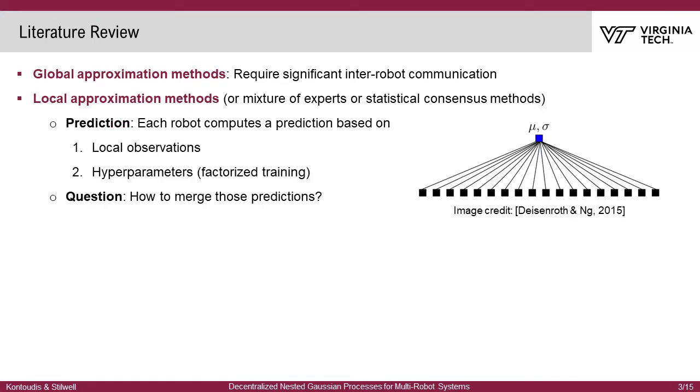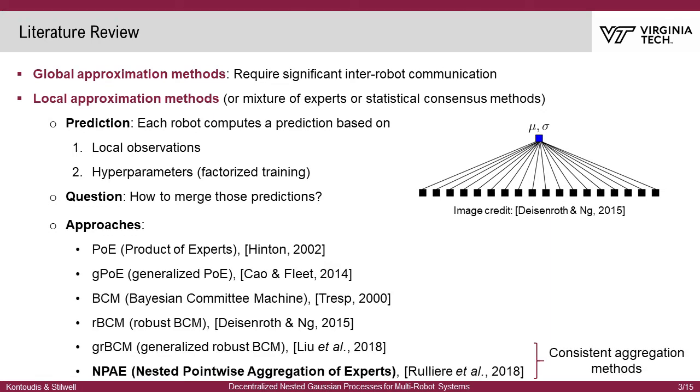These methods entail for every robot the computation of a prediction value based on local observations and the hyperparameters from the training. Now the question becomes how to merge the local predictions of each robot to an aggregated predictive distribution. Several approaches have been proposed for this problem, including the product of experts, the generalized product of experts, the Bayesian committee machine, the robust Bayesian committee machine, the generalized robust Bayesian committee machine, and the nested pointwise aggregation of experts.